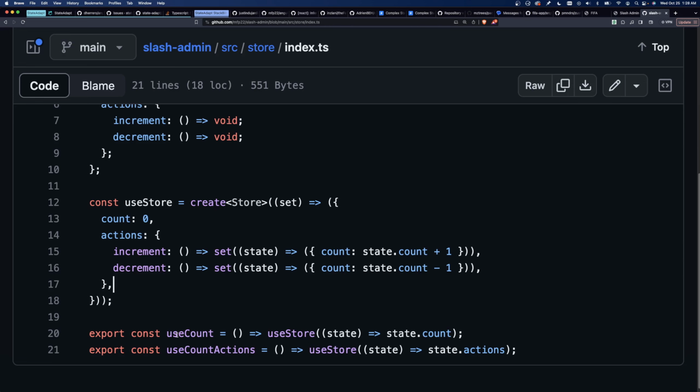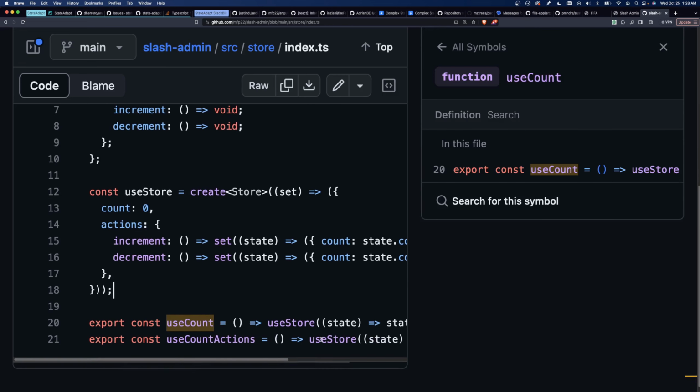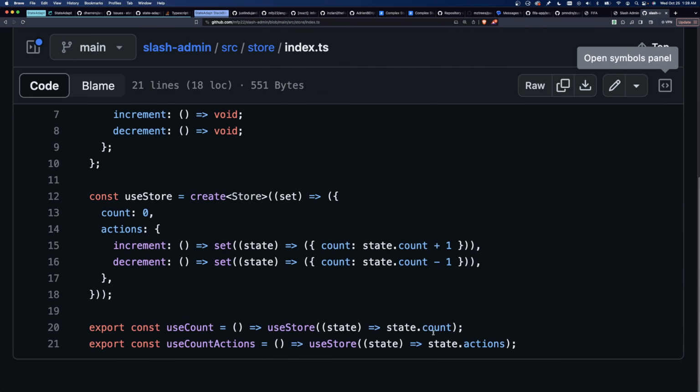Anyway, so here they take a different approach in this repo. They have a use count hook that uses the store. And then they have actions as a separate thing. So they return actions. So I kind of like that. If you're going to use Zustand, I kind of like this pattern. So, okay, let's look at StateAdapt.